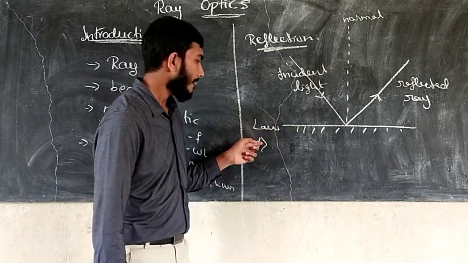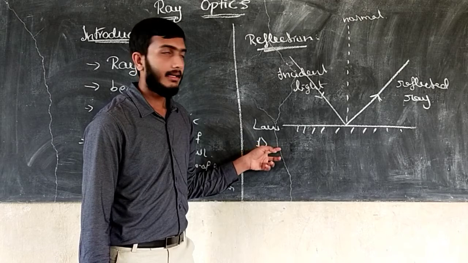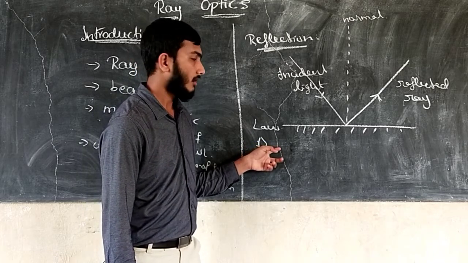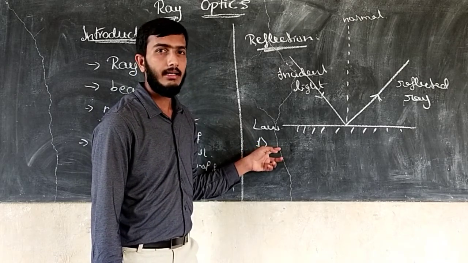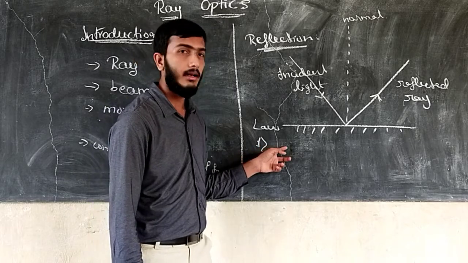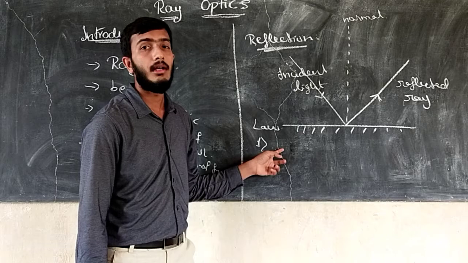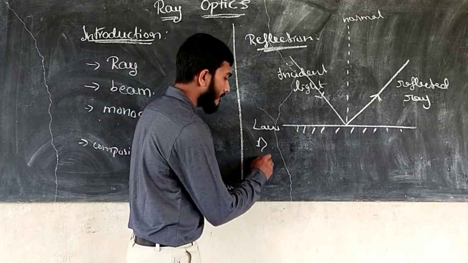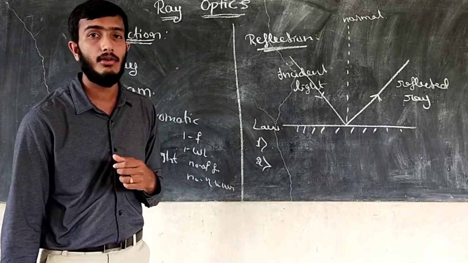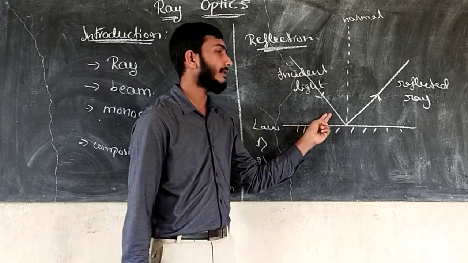Here the first law is that the incident ray, reflected ray and normal drawn at the same point lie in the same plane. It is the first law of reflection. Then what is the second law of reflection? Two rays are there.